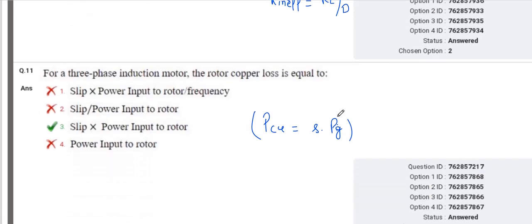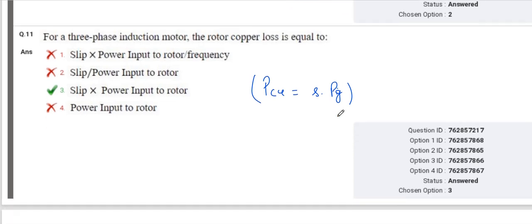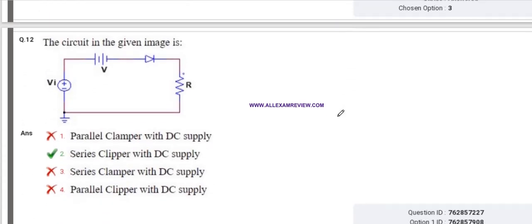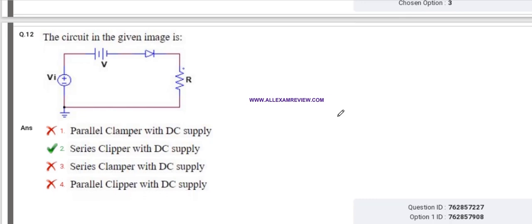For a three-phase induction motor, the rotor copper loss is equal to, you know, the PCU or rotor copper loss is equal to slip into power input. What is that circuit? So you know that the circuit is a positive type clipper, or we can say a series clipper with DC supply.